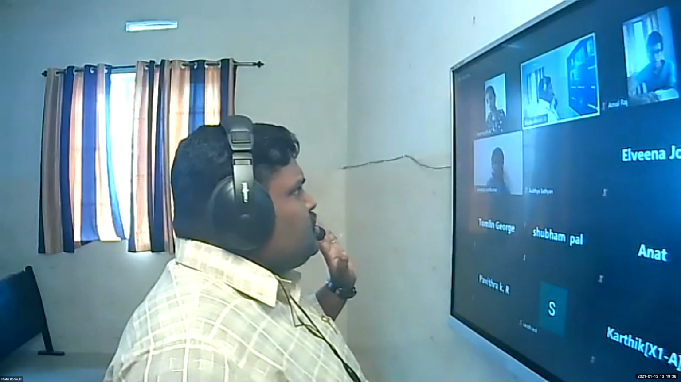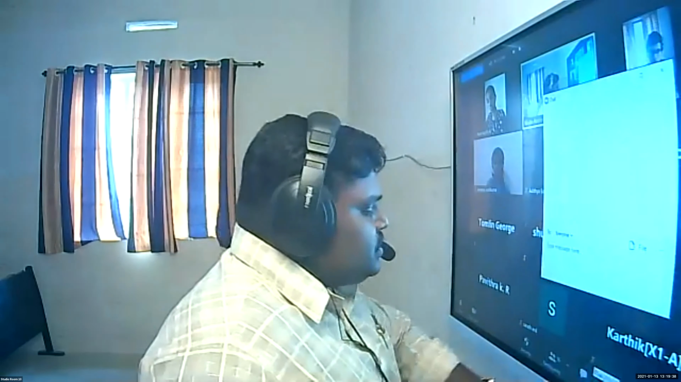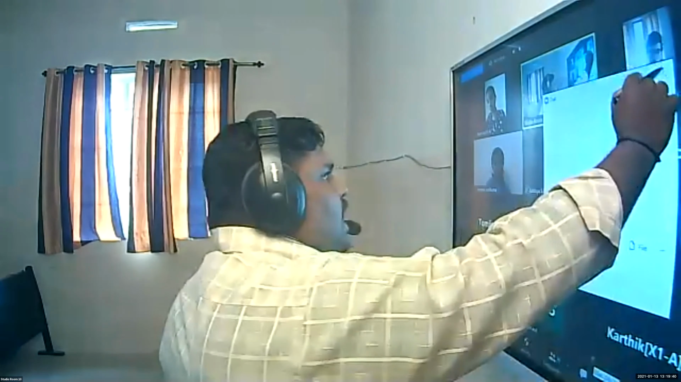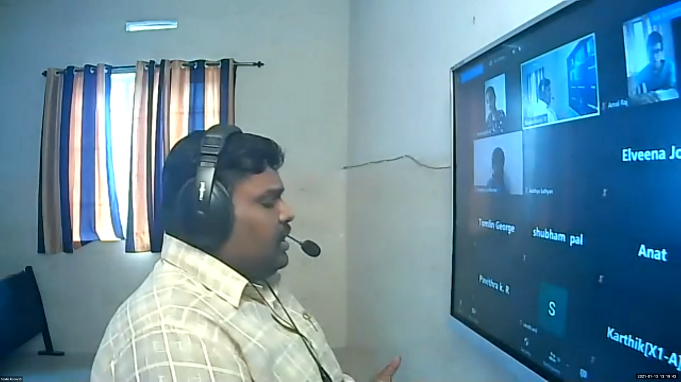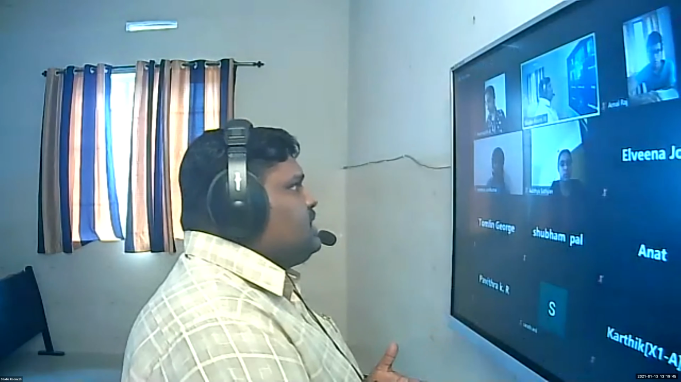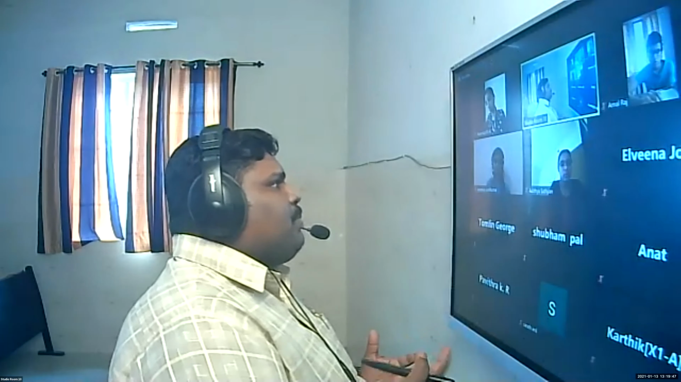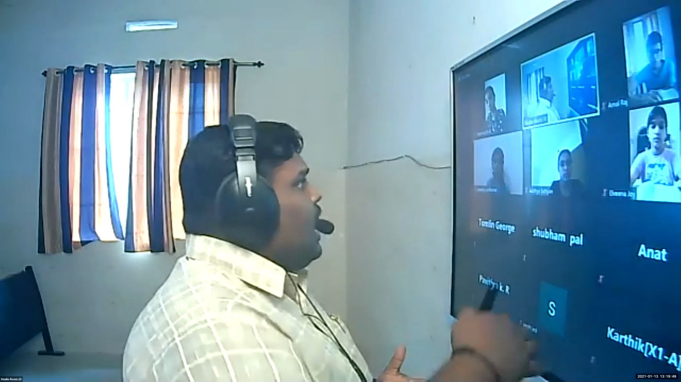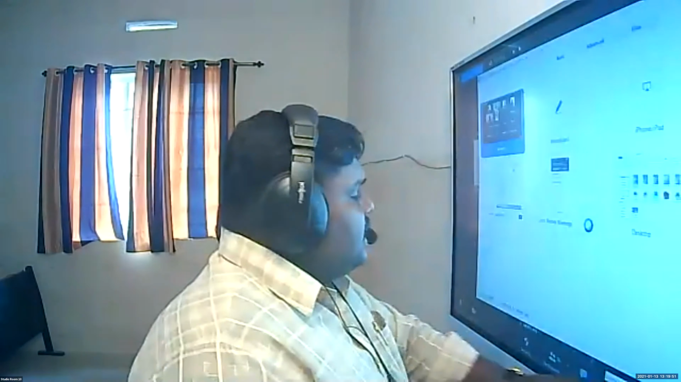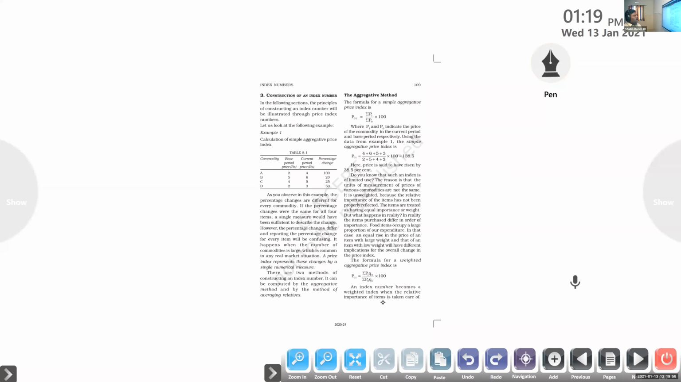Clear? Mostly governments use this method to analyze the condition of the country related with the price of different commodities, and governments use it to prepare plans and programs for the present year and for the future, related with the income of individuals and the price of commodities. Here we first use a method. In the following section, the principles of constructing an index number will be illustrated through a price index number.